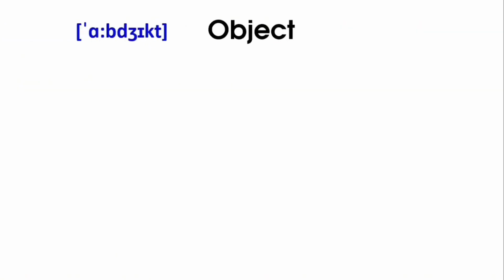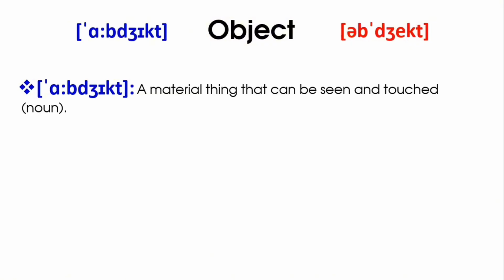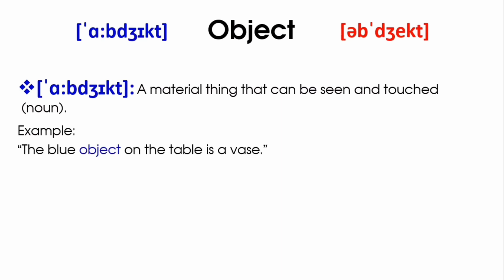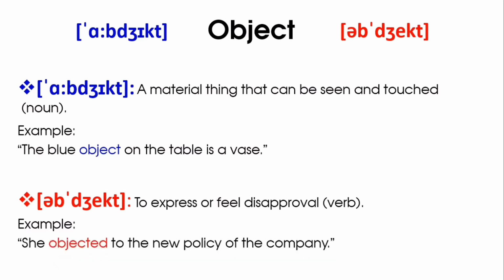Object or object. Object, a material thing that can be seen and touched. Example: the blue object on the table is a vase. Object, to express or feel disapproval. Example: she objected to the new policy of the company.